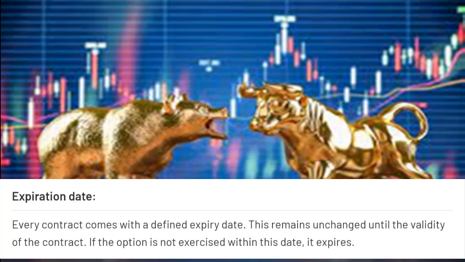And for stocks, on the last Thursday of every month, the values will become 5 paise if the market price of the stock does not cross the strike price. If it crosses the strike price, then it will have a good value. Only if it is lower than the strike price, the option will become 5 paise.